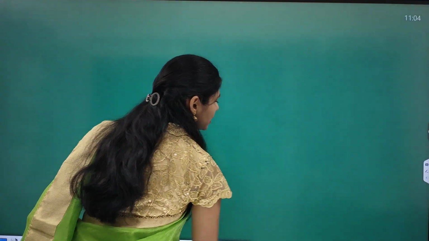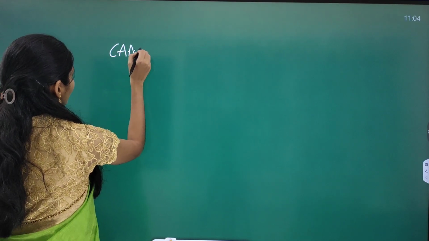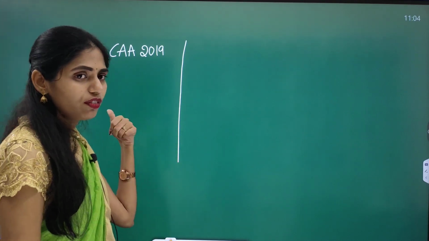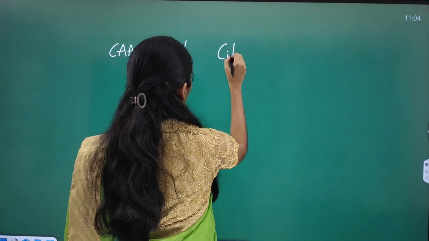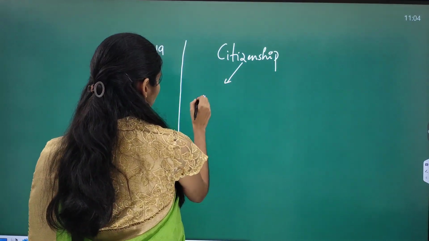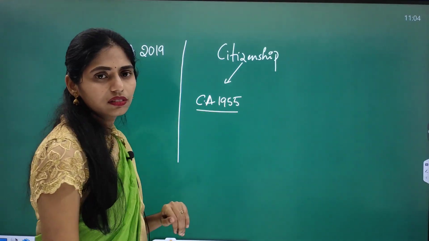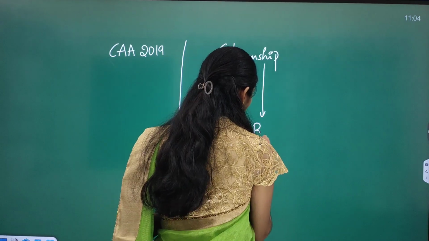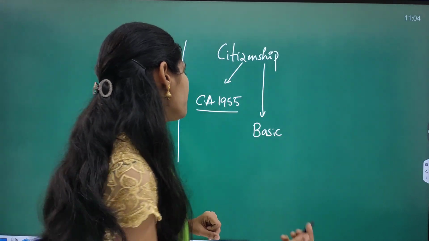Okay, now let us see this topic and let me give you the dimensions. First, you have to see the Citizenship Amendment Act of 2019. Even if you do not get a question in prelims, in mains you can get a 100% question. Next is the citizenship topic. In citizenship, you have to see the Citizenship Act of 1955, which guides citizenship in our country, and some basic facts regarding citizenship, like single citizenship and what is domicile, etc.